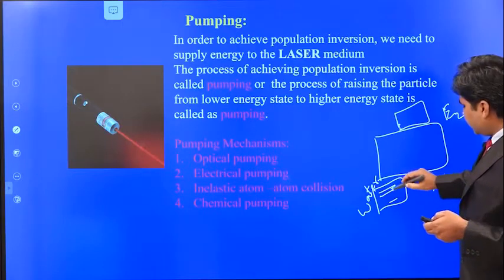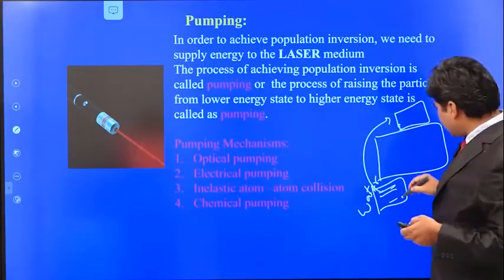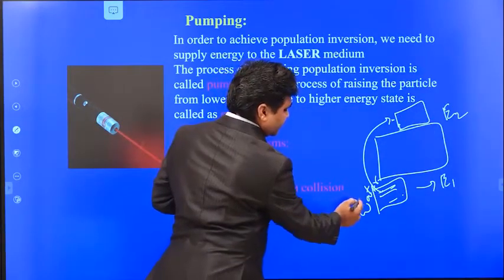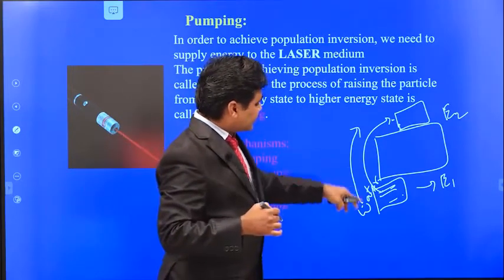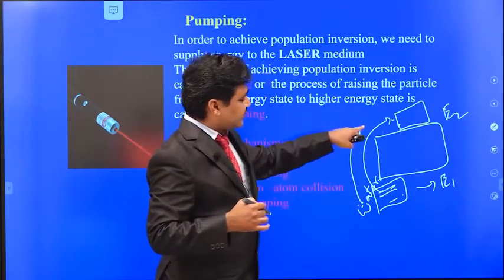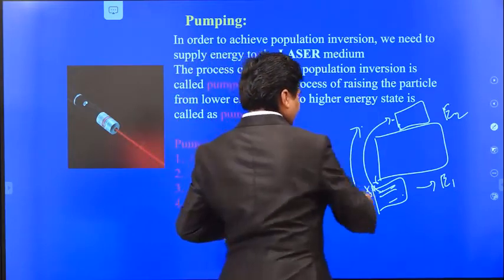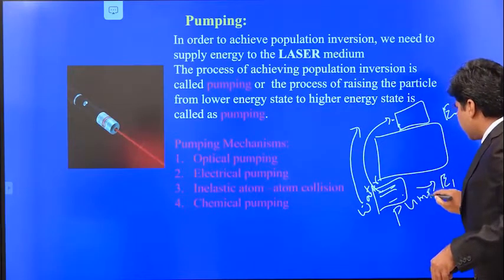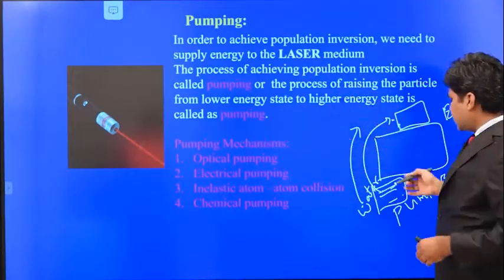Okay, so you need to send the water from here to here. That means from the lower energy state to the higher energy state. You have to send the water from the ground level to the first floor, or to the top of your home. Here we use a water pump to send the water from the ground to the first floor. This is called pumping.